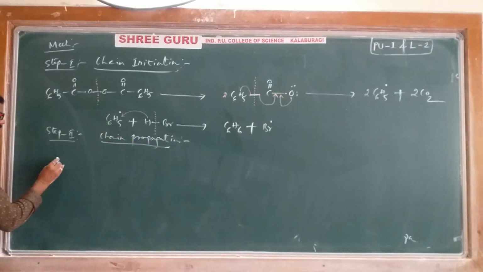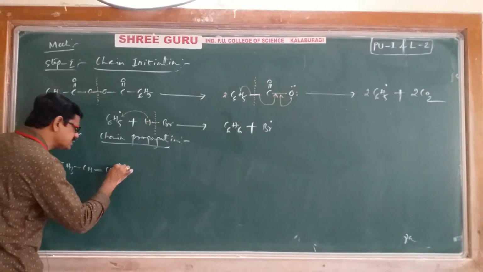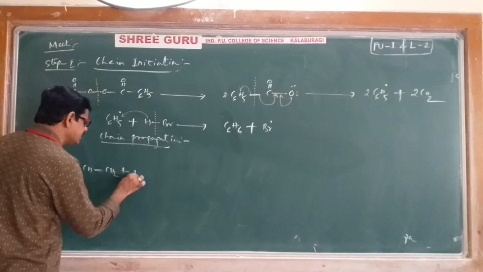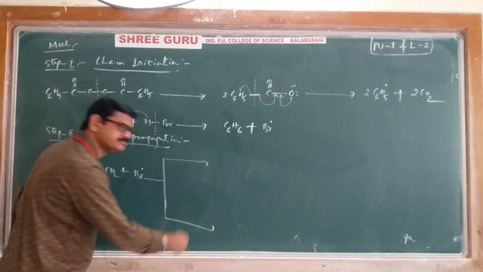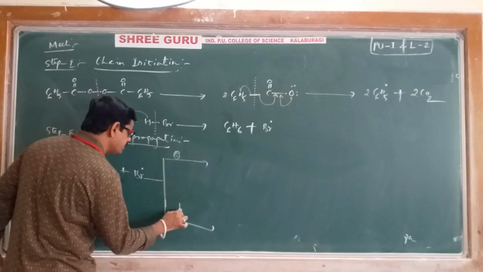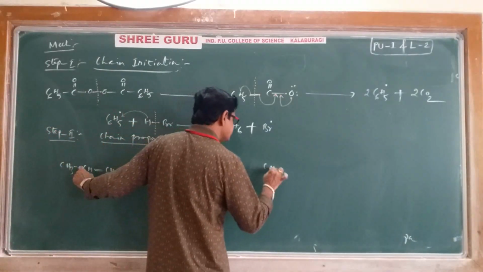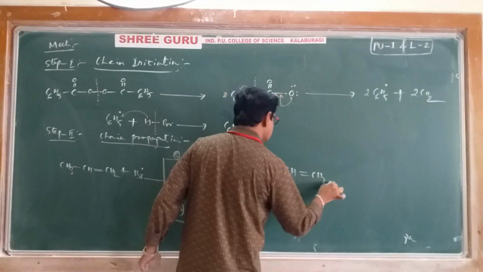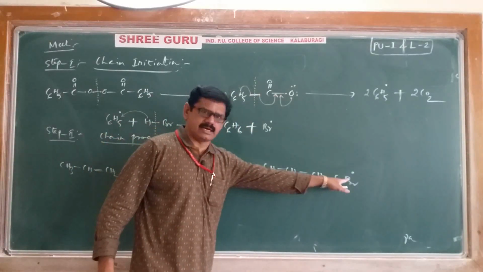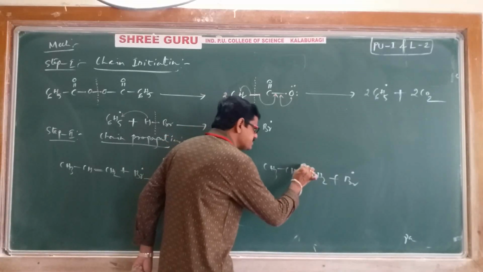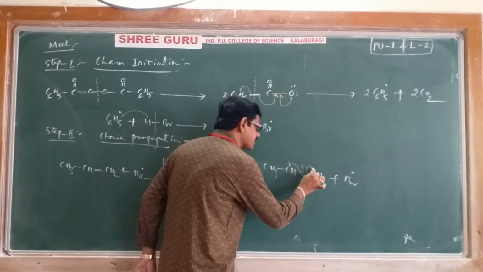Let's see now. We'll take our main reactant CH3, CH double bond CH2, propene. Now on this propene, the bromine free radical is coming and attacking. Again, I'll give you here two possibilities, say possibility A, possibility B. Once again, we'll try to understand the concept. I'll write once again here CH3, CH double bond CH2, Br free radical. When propene reacts with the bromine free radical, the pi bond undergoes homolytic cleavage. Means one electron is coming on this carbon, one electron is coming on this carbon.